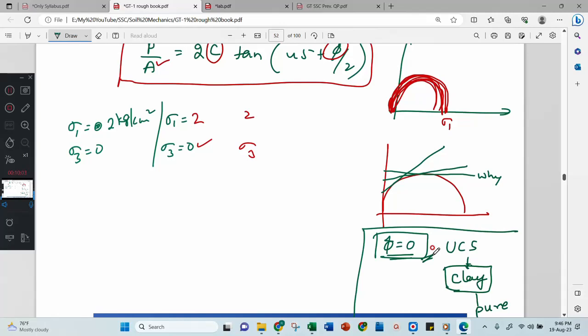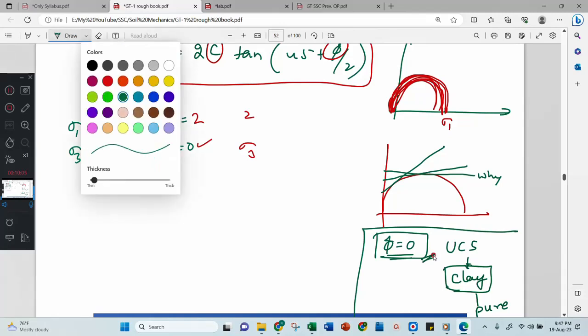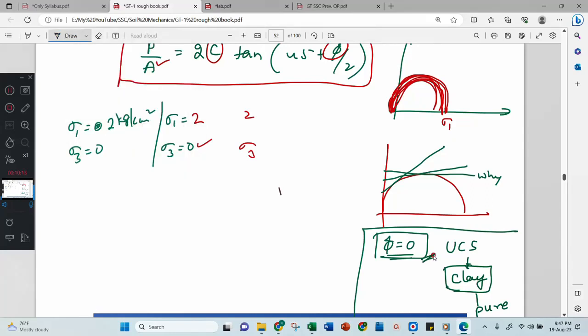if you don't know, then we have two options. The one is a graphical option. The graphical option is very lengthy, I will not explain it here. The other one is an experimental option. That experimental option is something like this. See here, this is your soil sample. Then you apply load here. After that, it will break like this.